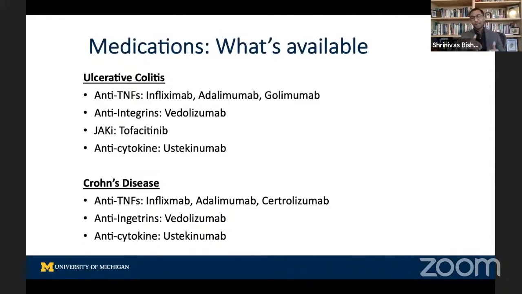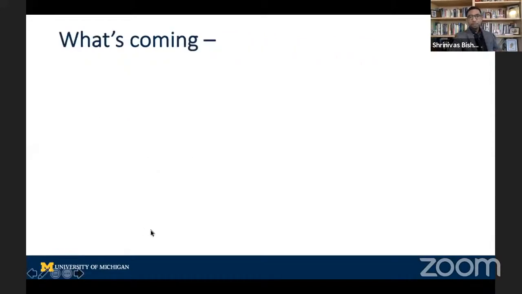And then the one other take-home point I wanted to have is these drugs have different time to onset of action. So because they work in different ways, some drugs are going to be faster than others. And the classic group of drugs that takes a little time to act are these anti-integrins. So for whatever reason, they'll take a little longer to be effective compared with a JAK inhibitor or an anti-TNF. So what's the future?